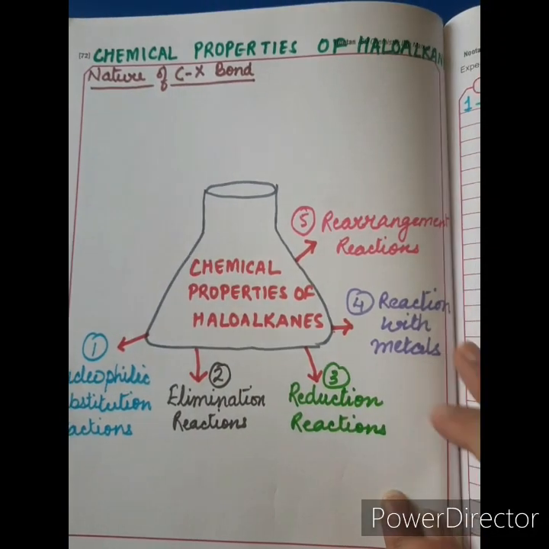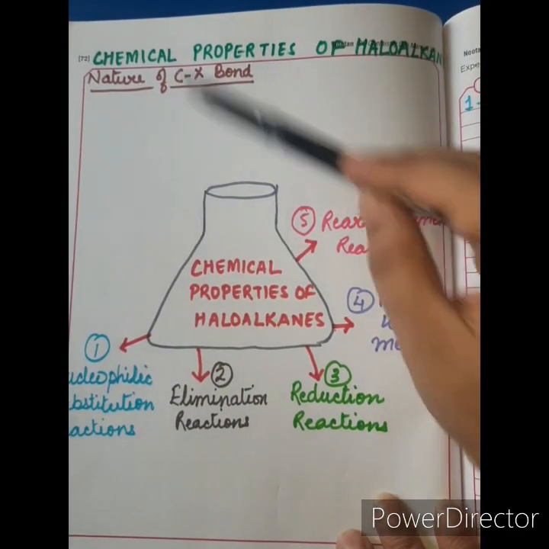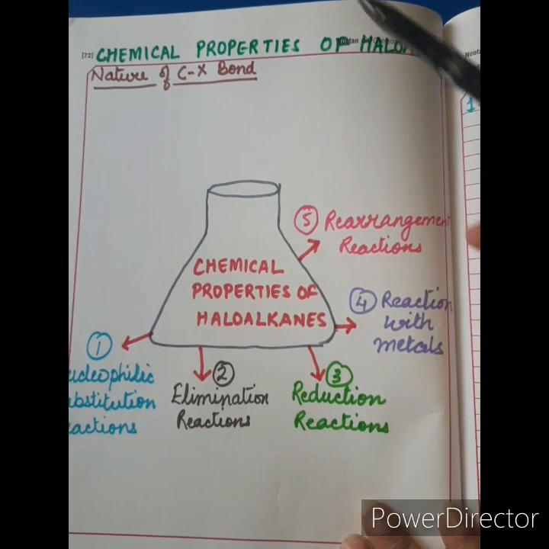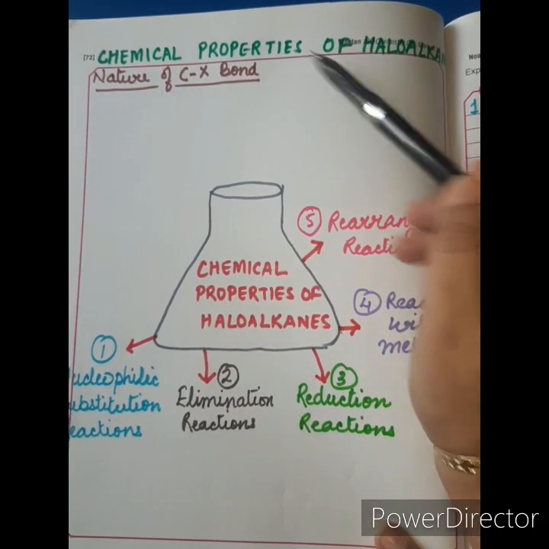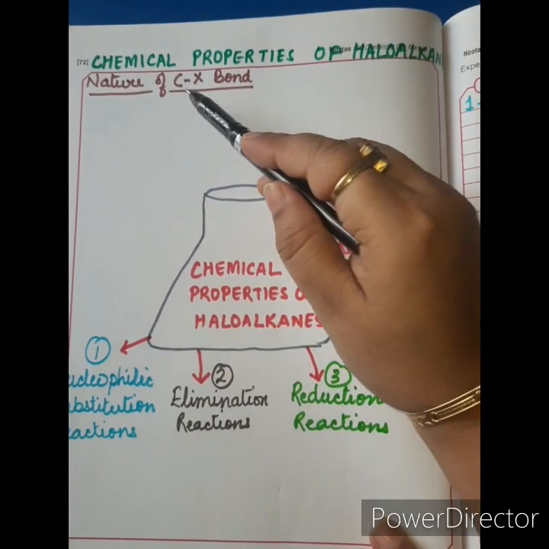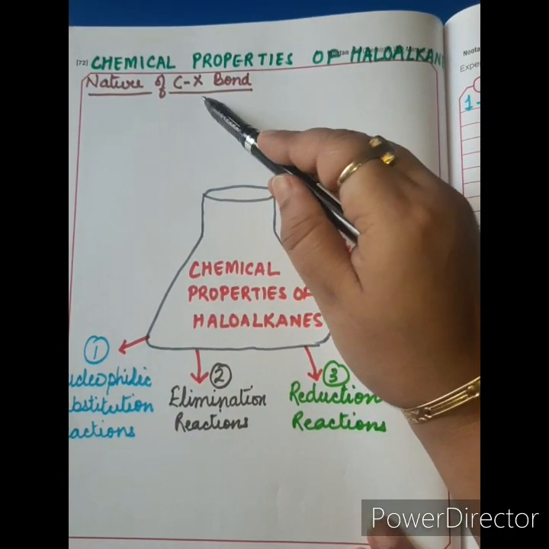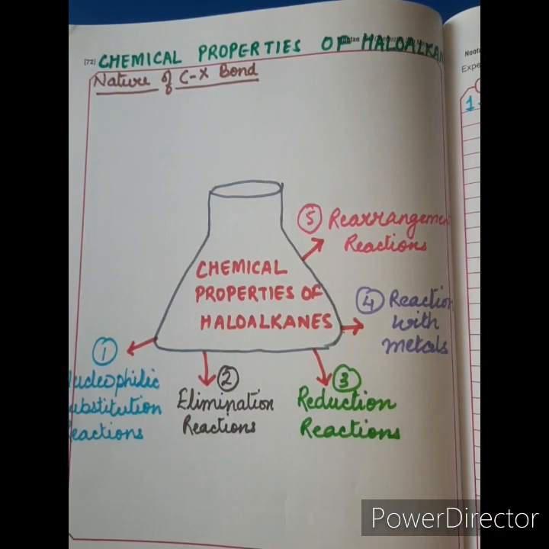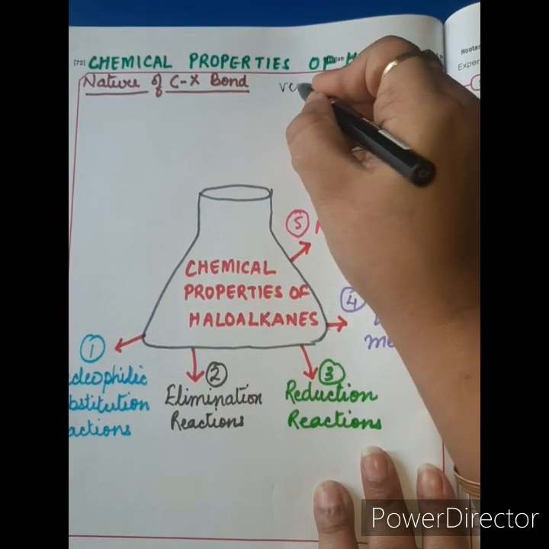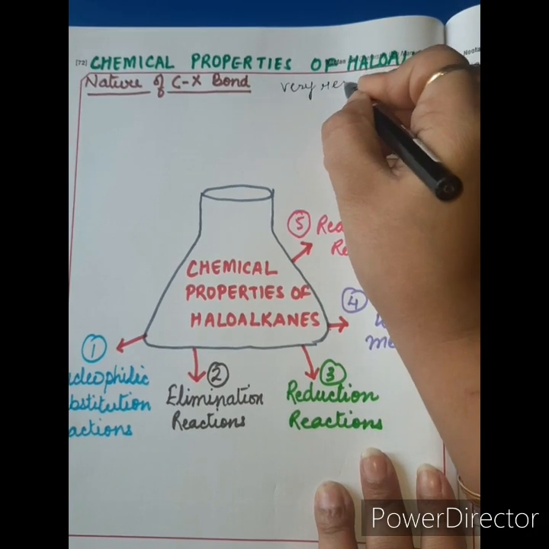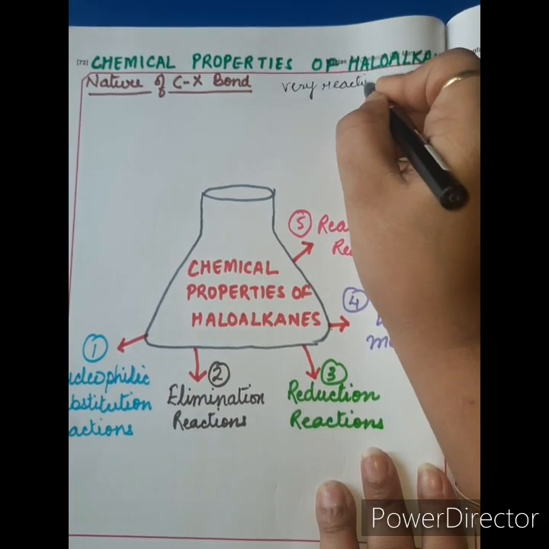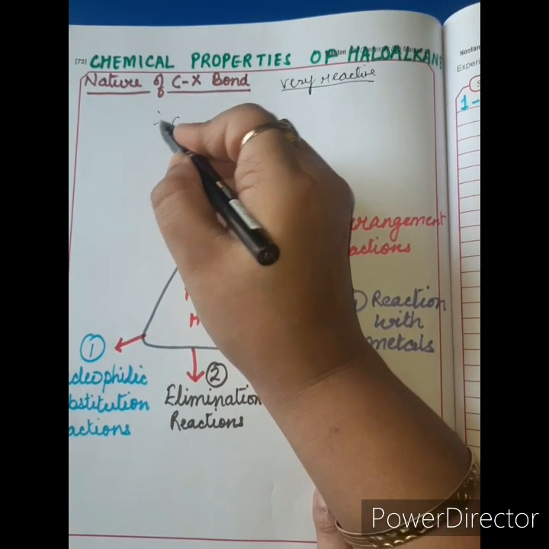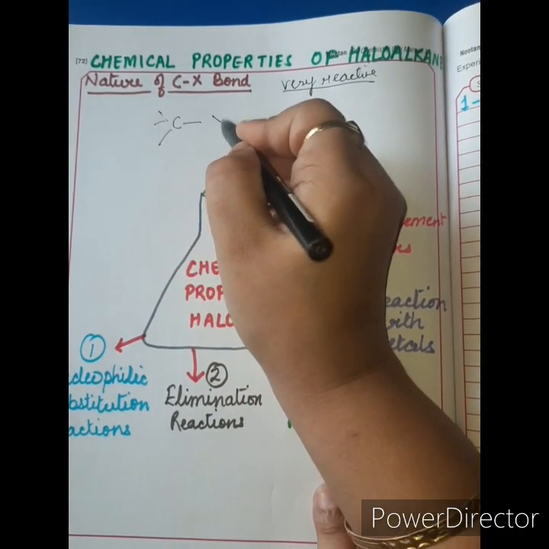Hello my dear students. This video is related to the chemical properties of haloalkanes. Before we talk about the chemical properties of haloalkanes, we need to understand the nature of the C-X bond, the carbon to halogen bond. Dear students, haloalkanes are a very reactive class of compounds. Now the question comes, why are they so reactive? So dear students, the answer lies in the polarity of this C-X bond.